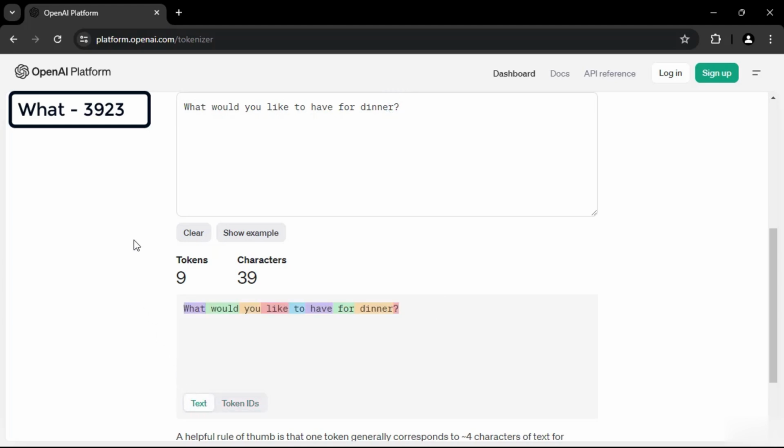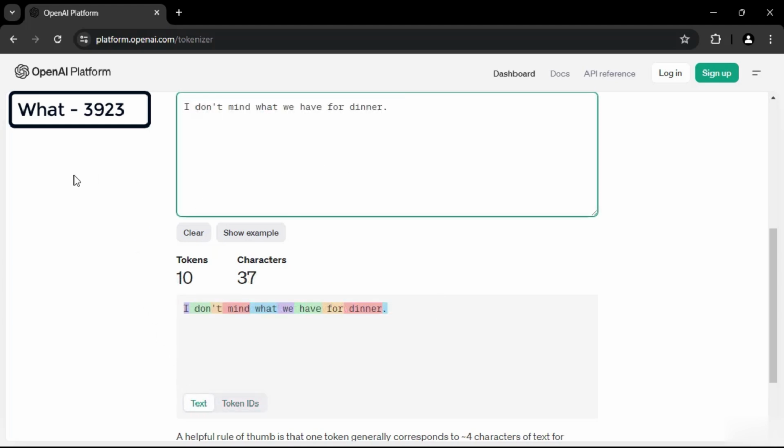All right, let's try another one. "I don't mind what we have for dinner."